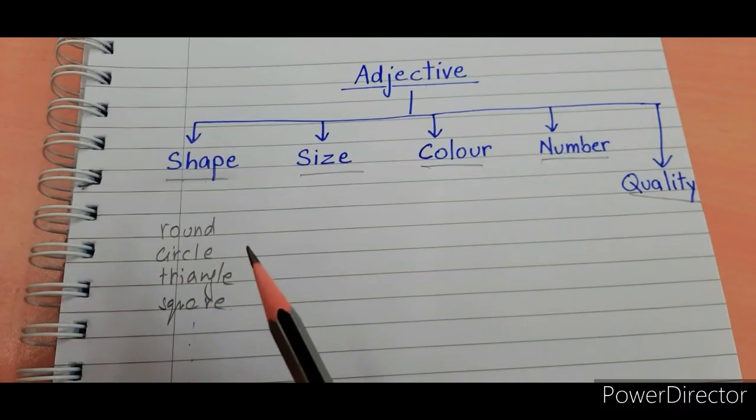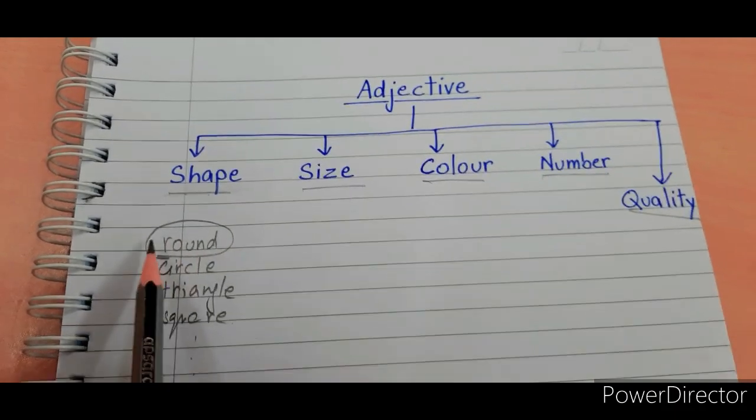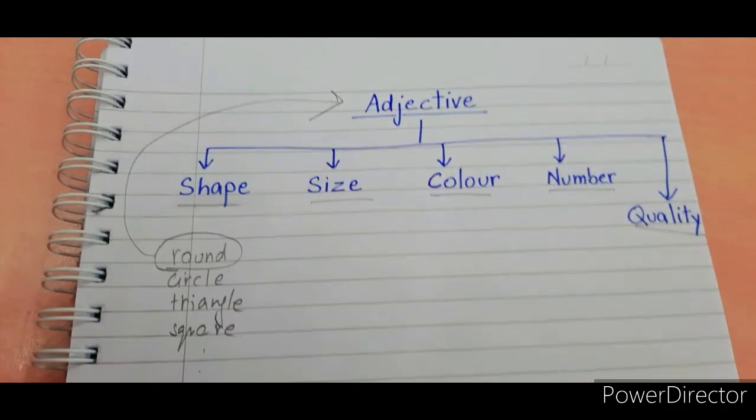And how is the table? Table is round in shape. तो round word जो है, that is adjective.